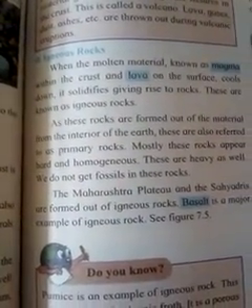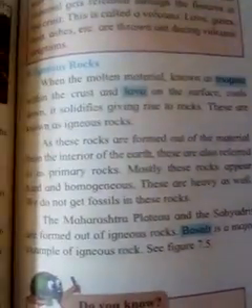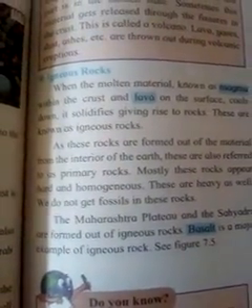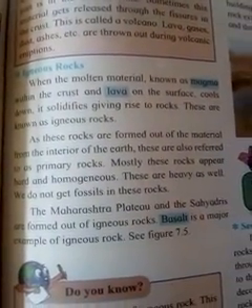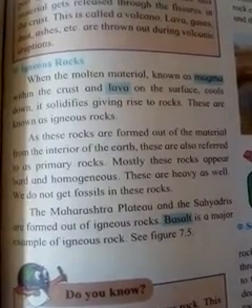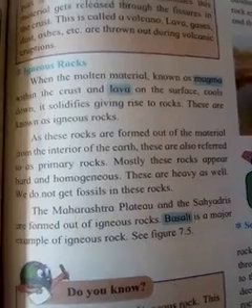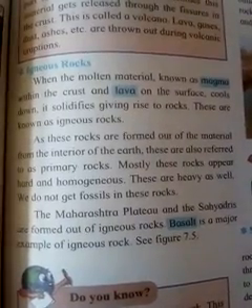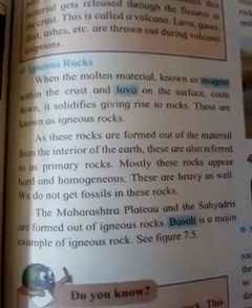Now, igneous rock. The first type of rock is igneous rock. When the molten material known as magma within the crust, and lava on the surface, cools down, it solidifies, giving rise to rocks.